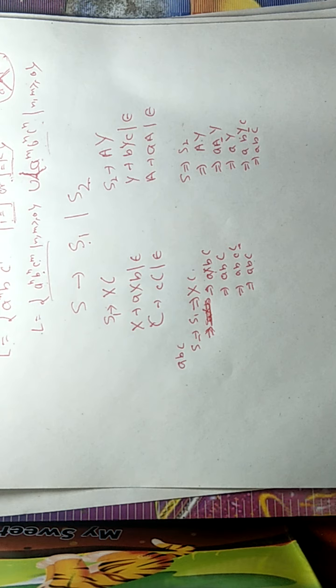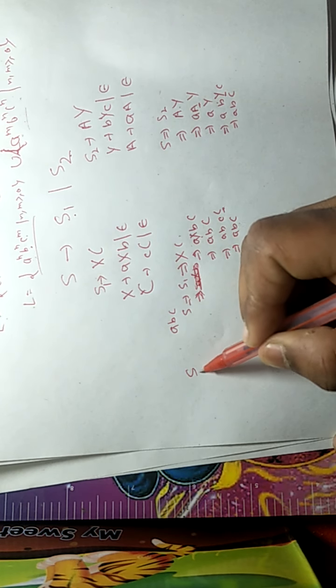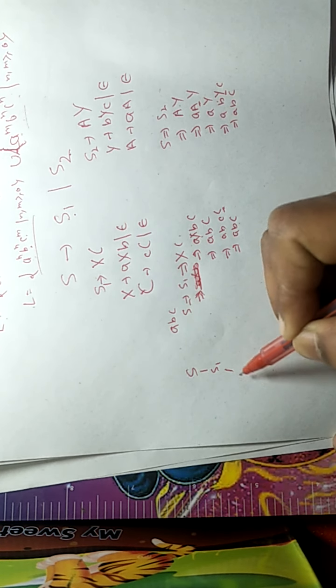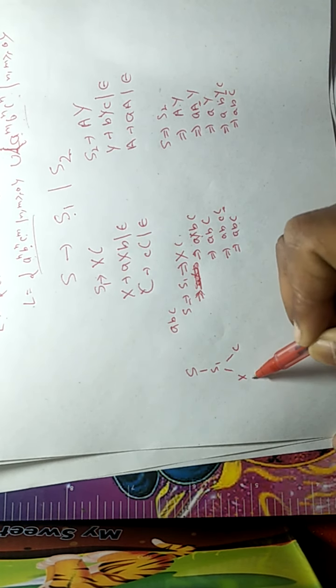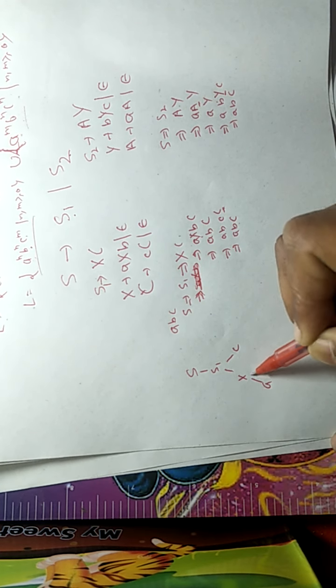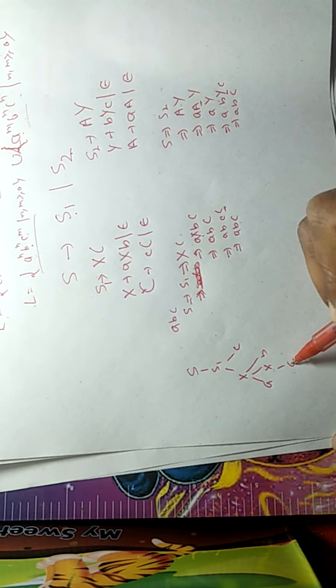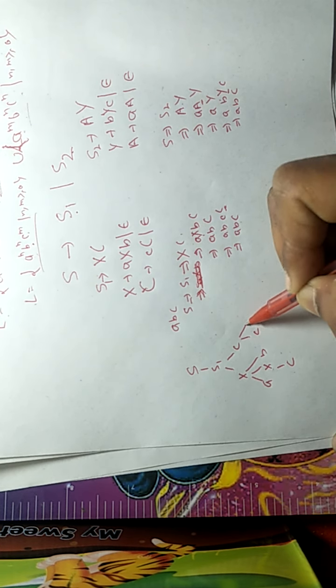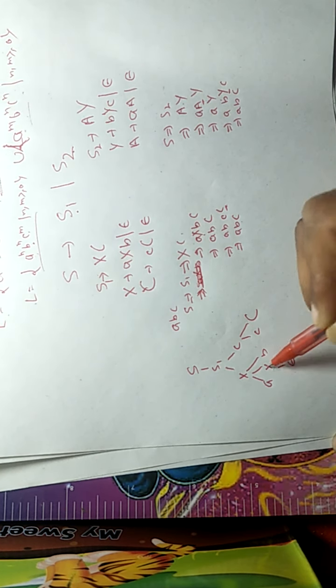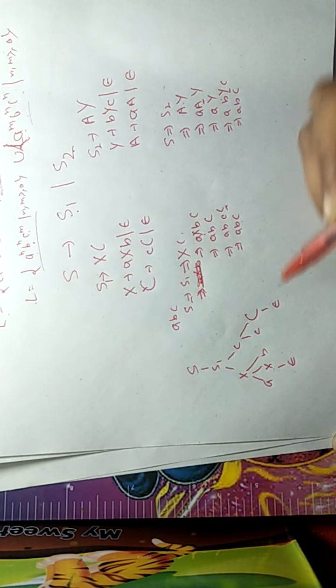And we are almost sure that the parse tree will differ, because in this case we use S1: S1 tends to X C, X tends to a X b, replacing X by epsilon, and C by epsilon.